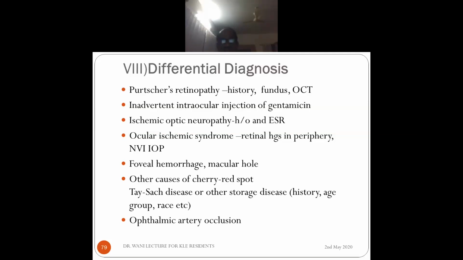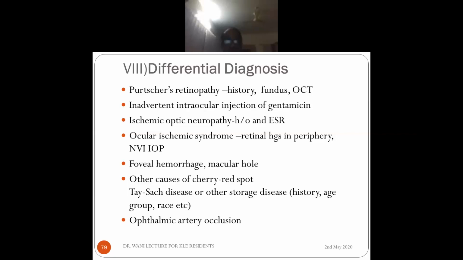So the differential diagnosis is usually very clear cut. The diagnosis is very straightforward. Mainly we should differentiate between a central retinal artery occlusion and an ophthalmic artery occlusion. But some of the differential diagnoses considered are Purtscher's retinopathy, but the history is very typical, usually trauma or a case of pancreatitis or fever or something of that sort. Fundus findings are a little different. OCT findings are very characteristic. Then inadvertent intraocular injection of gentamicin can cause a picture like CRAO, but of course the history of injection will be there. In ischemic optic neuropathy, of course there will be no opacification of the posterior pole, no cherry red spot.